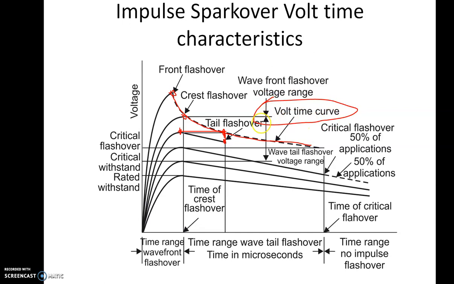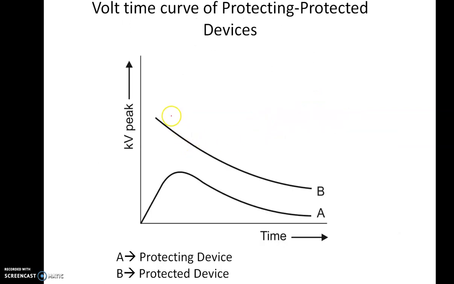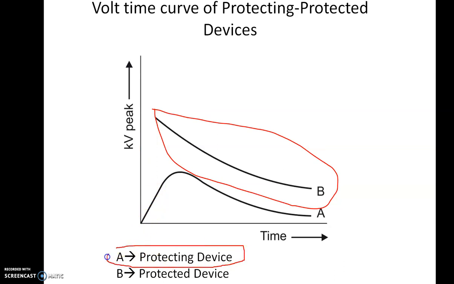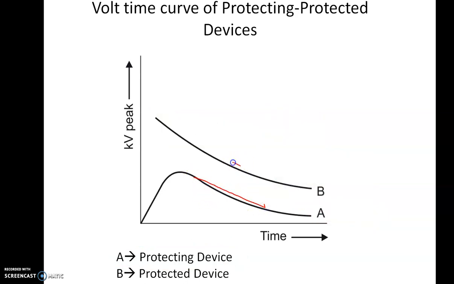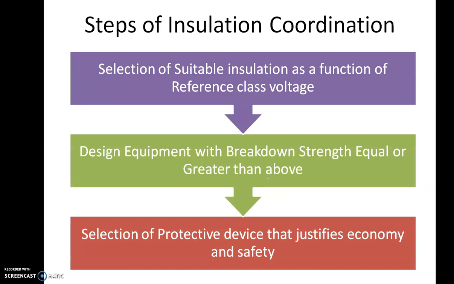This is a very important curve for any device. So we draw the volt time curve for, let us say, a transformer, and we select a protecting device. Protecting device means the device which is going to protect. For example, A. This A is a device which is going to protect. This can be a surge arrestor or a lightning arrestor. And we ensure that the protecting device volt time curve lies below that of the protected device. Okay. So the protecting device volt time curve will always lie below the protected device. This is how you do the insulation coordination.